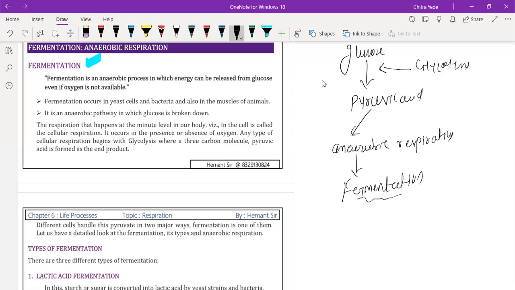Generally, the fermentation process takes place by yeast cells or by bacteria. During fermentation, acid will form, and another product called alcohol will form. This fermentation process has industrial use, because by yeast fermentation we can produce lactic acid, and acetic acid, or we can say ethanoic acid.